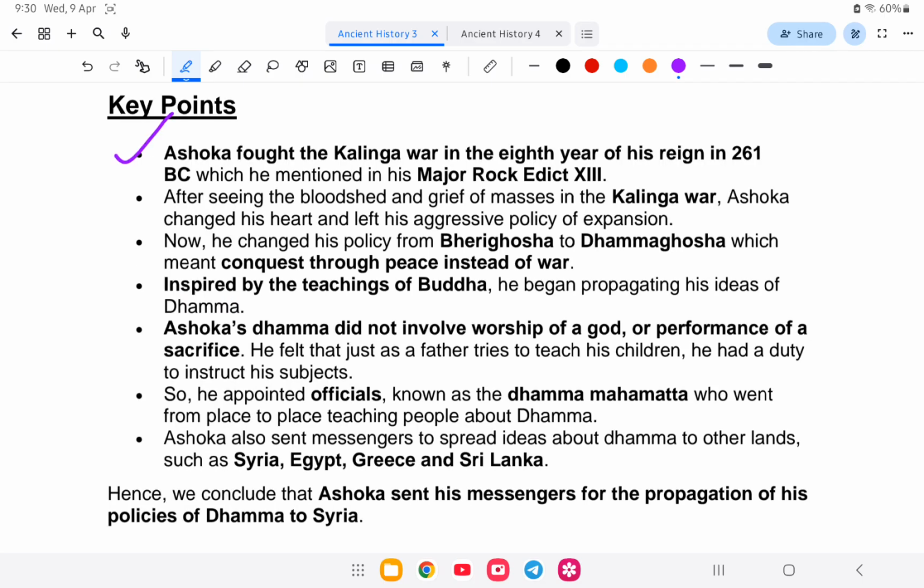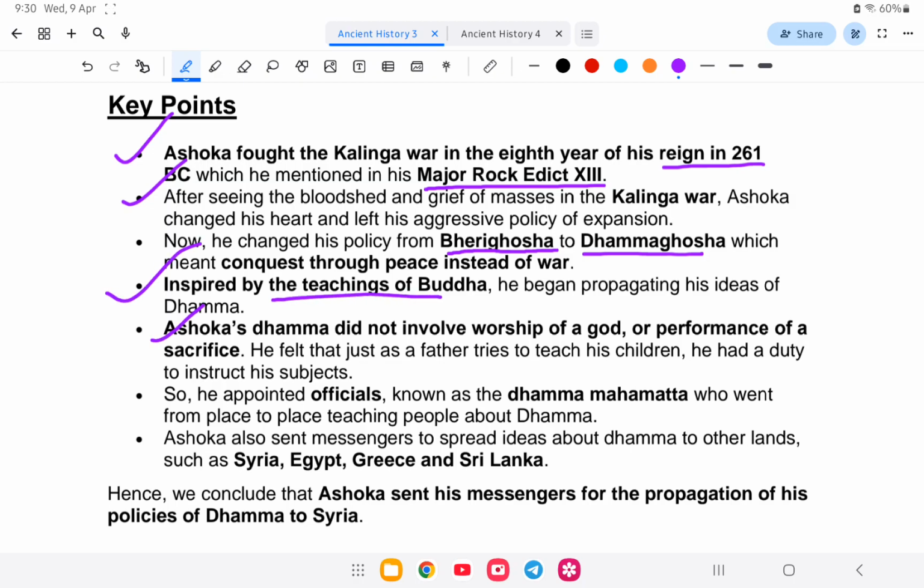Ashoka fought the Kalinga War in the 8th year of his reign, in 261 BC. This is mentioned in Major Rock Edict number 13. After Kalinga, seeing the bloodshed, he had a change of heart and took up non-violence. He changed his policy from Bherighosha to Dhammaghosha, inspired by the teaching of Buddha.